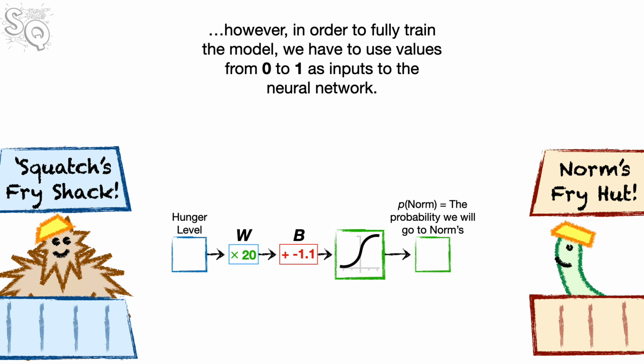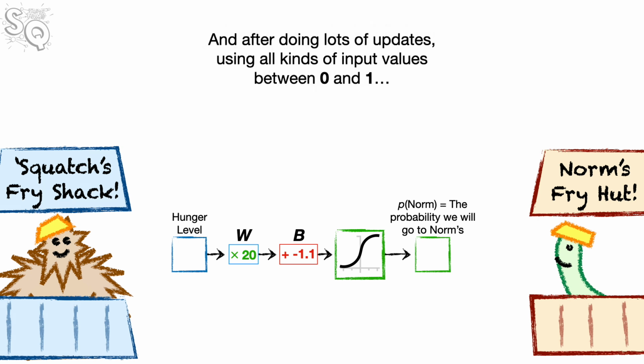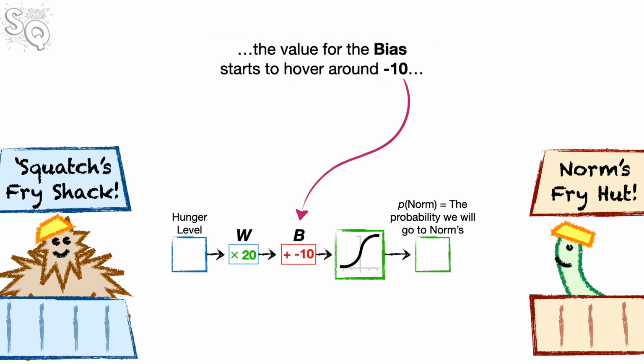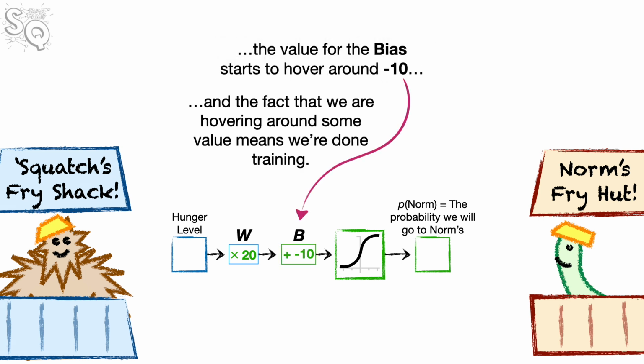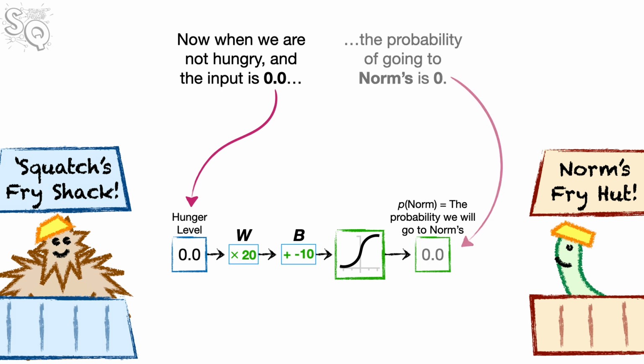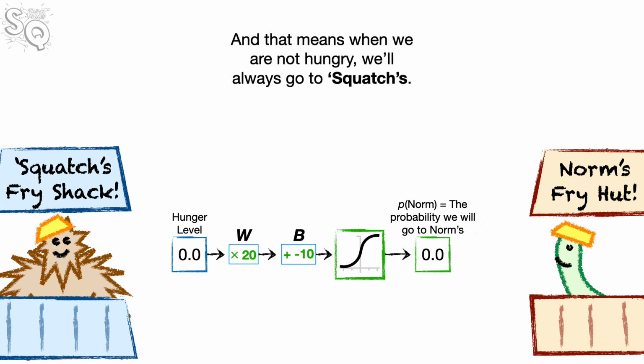Note, so far we've only plugged 0.0 for hunger into the neural network. However, in order to fully train the model, we have to use values from 0 to 1 as inputs to the neural network. And after doing lots of updates, using all kinds of input values between 0 and 1, the value for the bias starts to hover around negative 10. And the fact that we are hovering around some value means we're done training. Now when we are not hungry and the input is 0.0, the probability of going to Norm's is 0. And that means when we're not hungry, we'll always go to Squatch's.